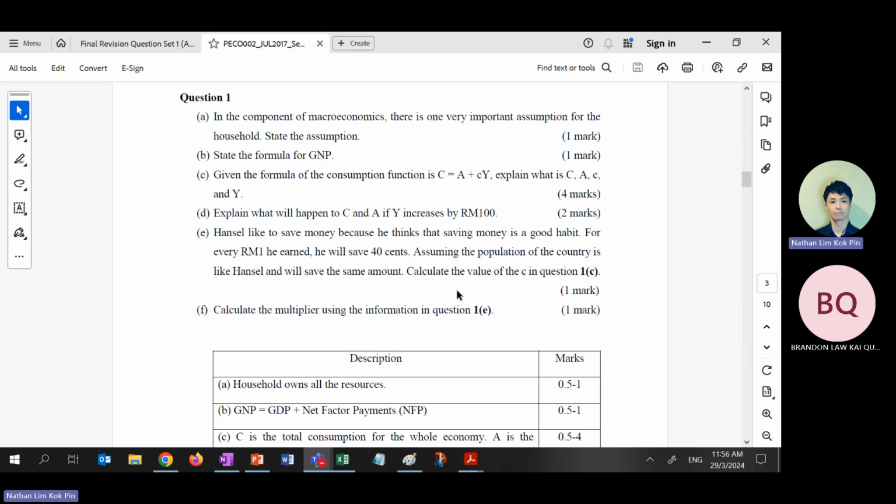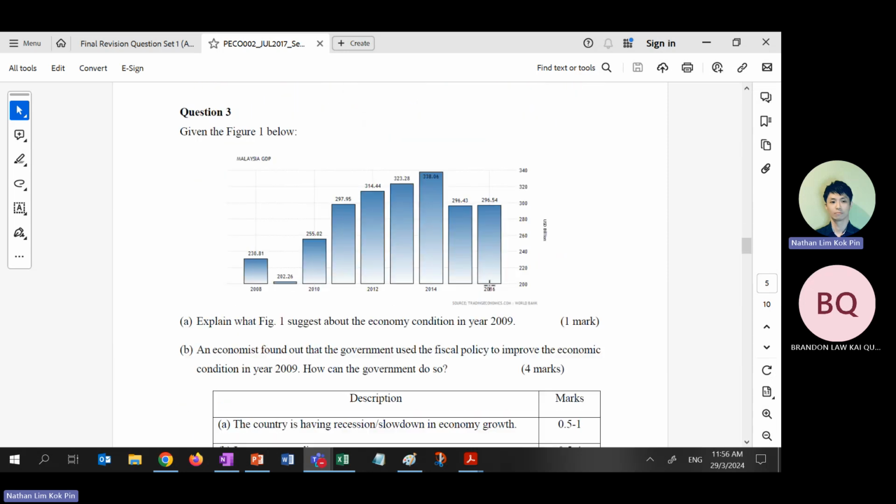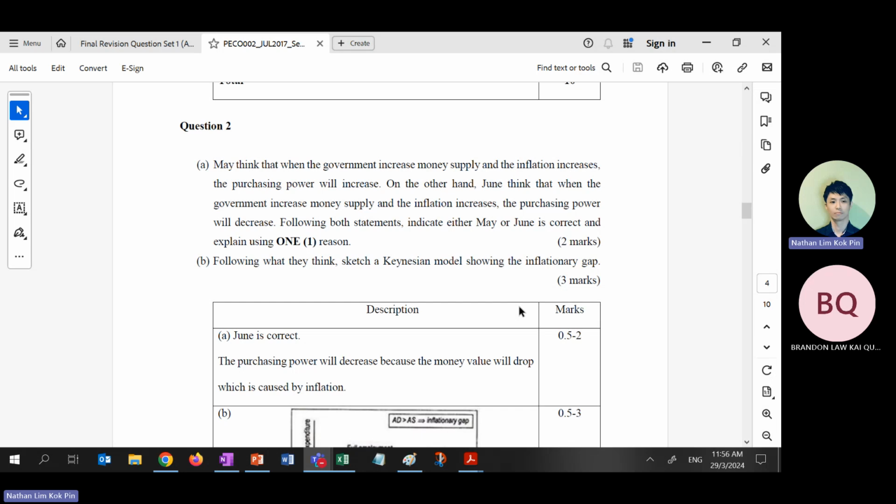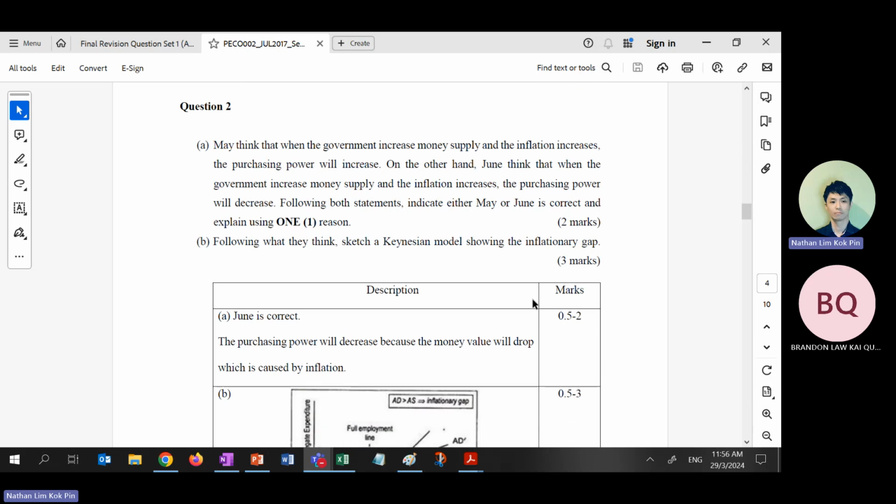Right. So this one skip. I asked you to do this thing, right? You may think that if the government increases the money supply, inflation increases. Actually, the correct answer is June. But why is it related to chapter 5 and 6? Because I asked you to think that you must now know how to link the Keynesian model with the monetary policy.